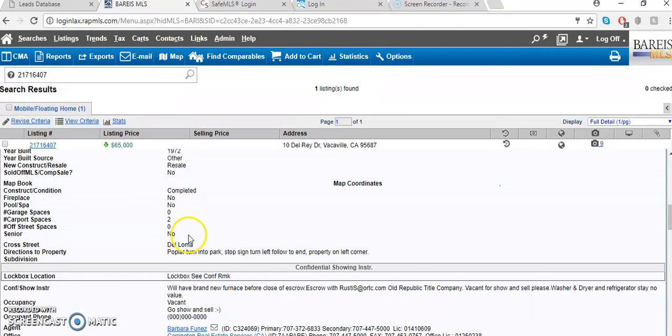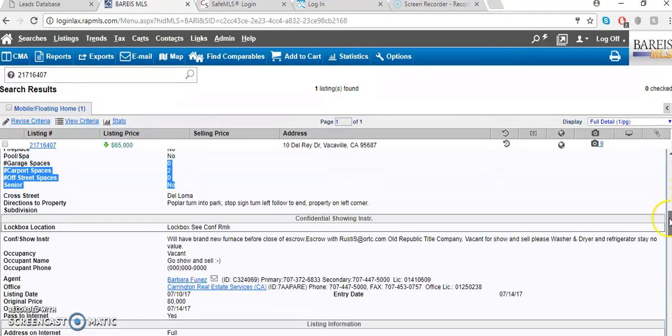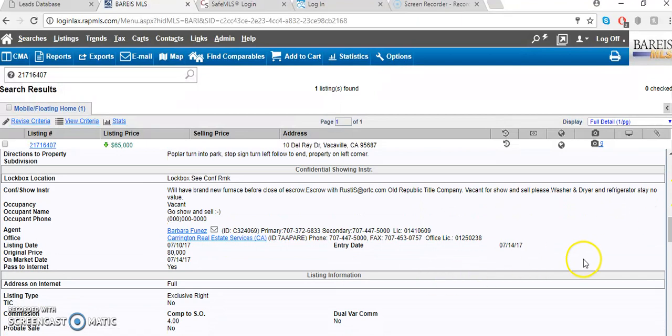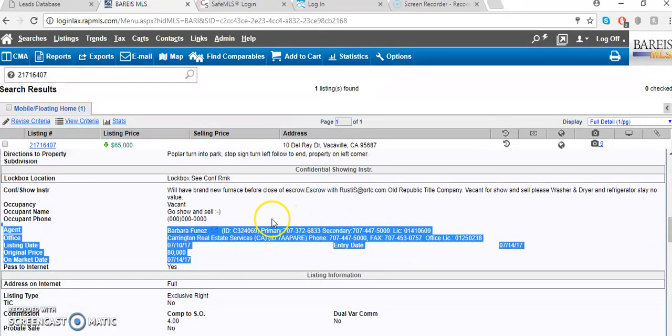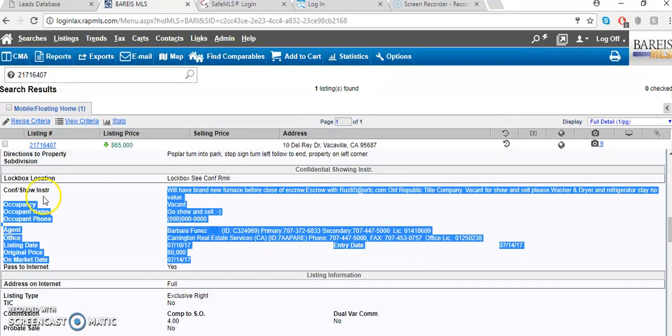But in this case, this is not a senior community. So if Stephanie is not yet 55, this should work just fine. And then you scroll down a little bit. So this is actually the most important section for our job, because our job is to book showings or appointments.